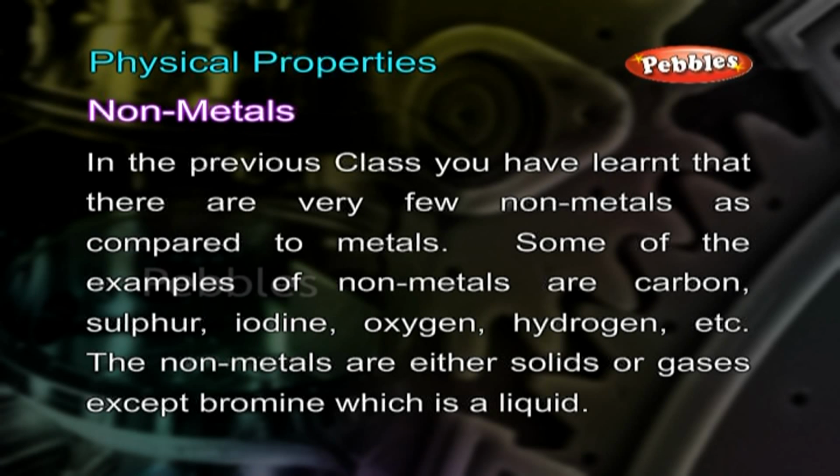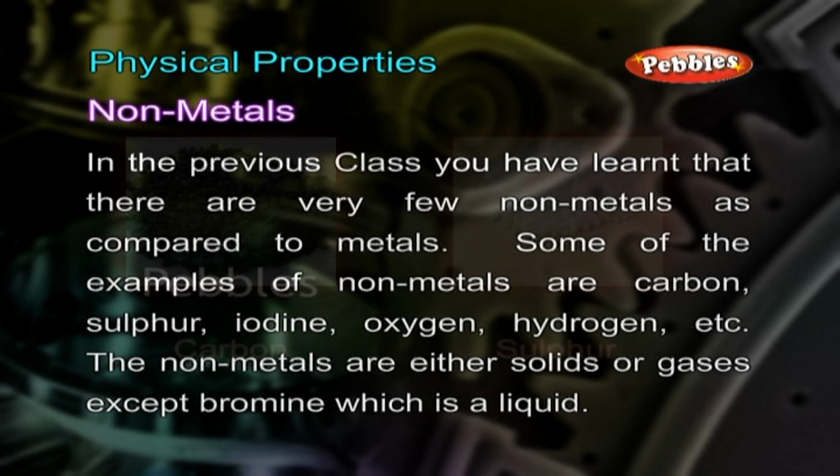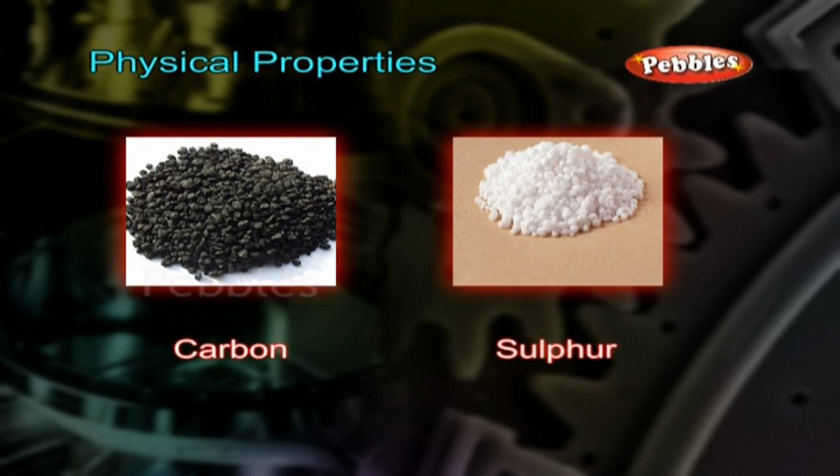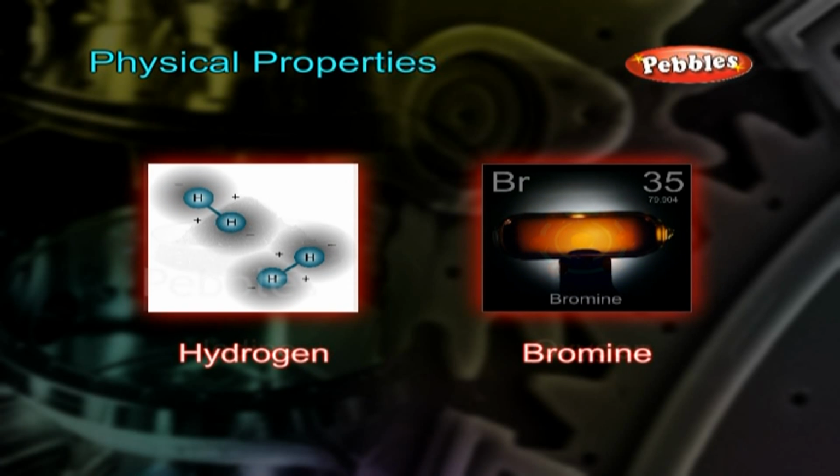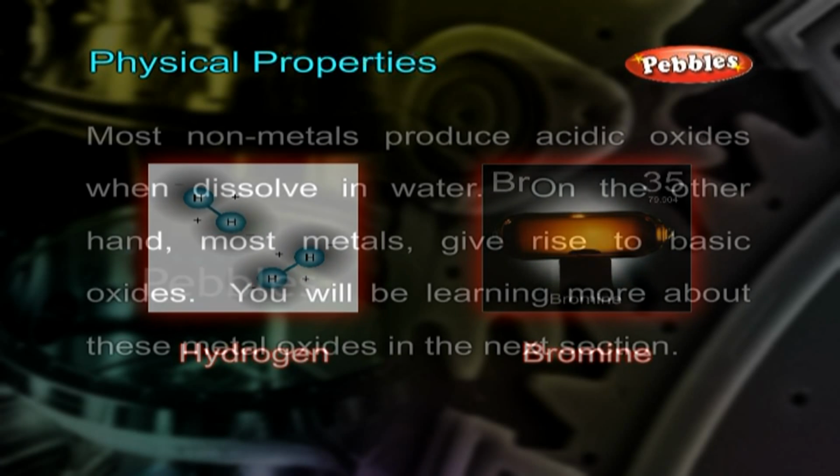Non-metals. In the previous class you have learned that there are very few non-metals as compared to metals. Some examples of non-metals are carbon, sulfur, iodine, oxygen, hydrogen, etc. The non-metals are either solids or gases except bromine, which is a liquid. Carbon, sulfur, iodine, oxygen, hydrogen, bromine.